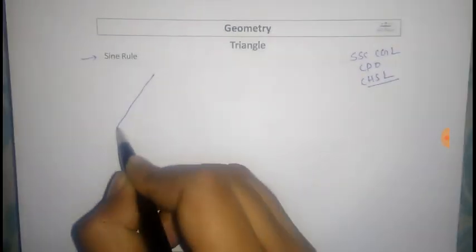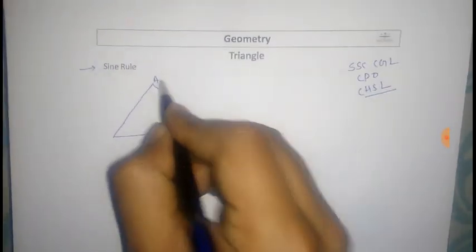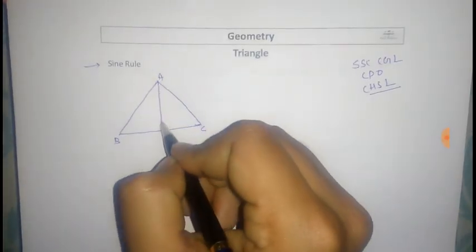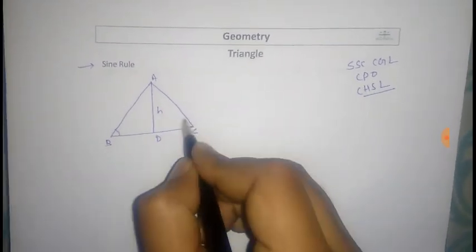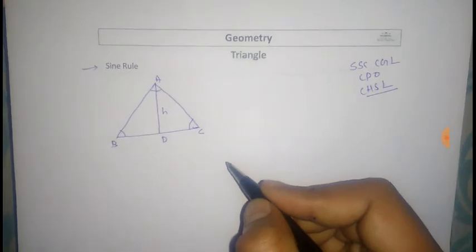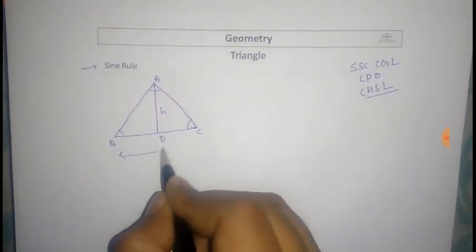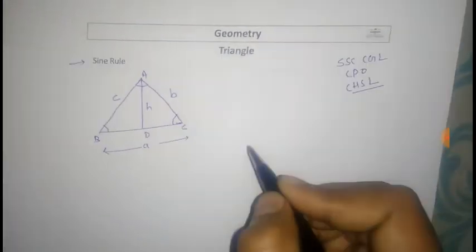First of all, draw a triangle ABC. This is H, this is point D, angle B, angle C, this is angle A. This is side a, b and c.